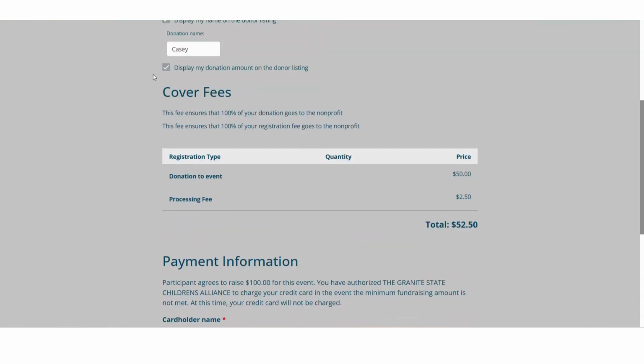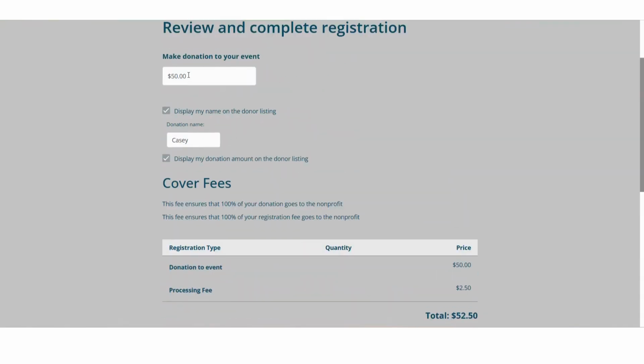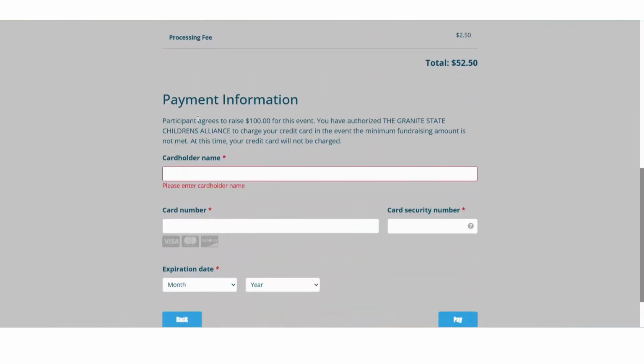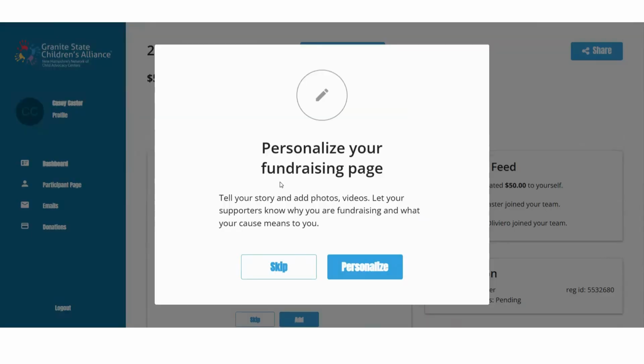Even if I choose not to fill in a donation at this time to my event, it's still going to ask me to put in payment information. And the reason for that is that if you do not meet the fundraising minimum, then your card will be charged for the balance at the end of the event. So if you're not putting in a donation at this time, you'll see no charges on your card. All right, so once I've clicked pay or confirm, now it takes me to my personalized fundraising page.